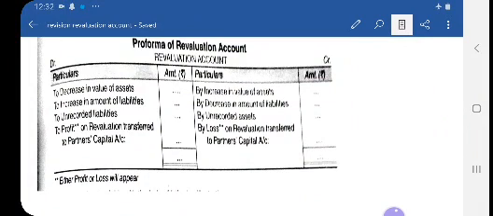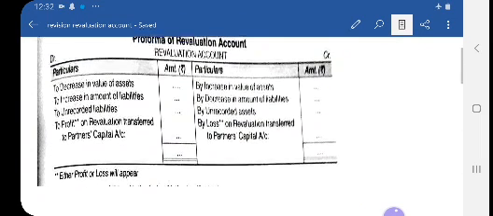And see, in case of change in profit sharing ratio, if partners want to revise the value of assets and liabilities, then you have to prepare a revaluation account. Otherwise, if they don't want to revise the value of assets and liabilities, then what is the way to do the adjustment? All the items appearing on the credit side, you add them, and the items appearing on the debit side, you deduct them, and for the net amount that you get, you have to follow three steps.